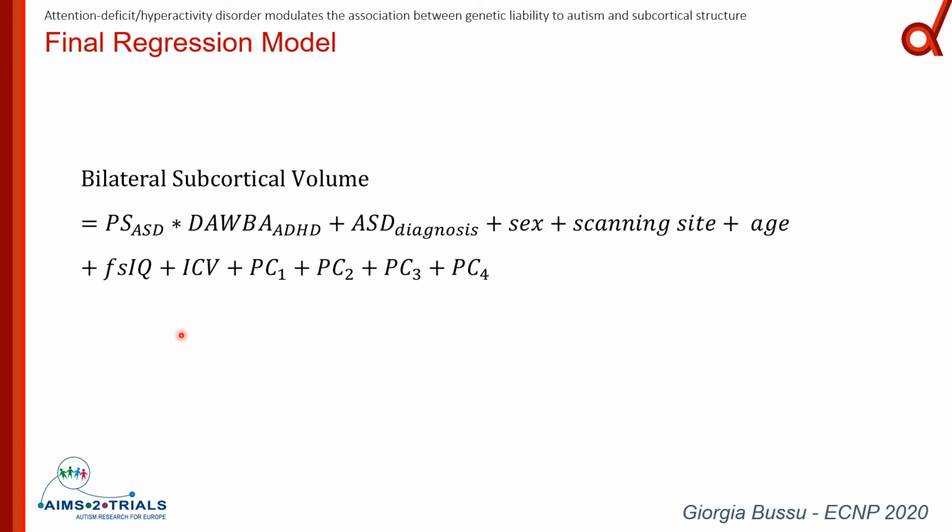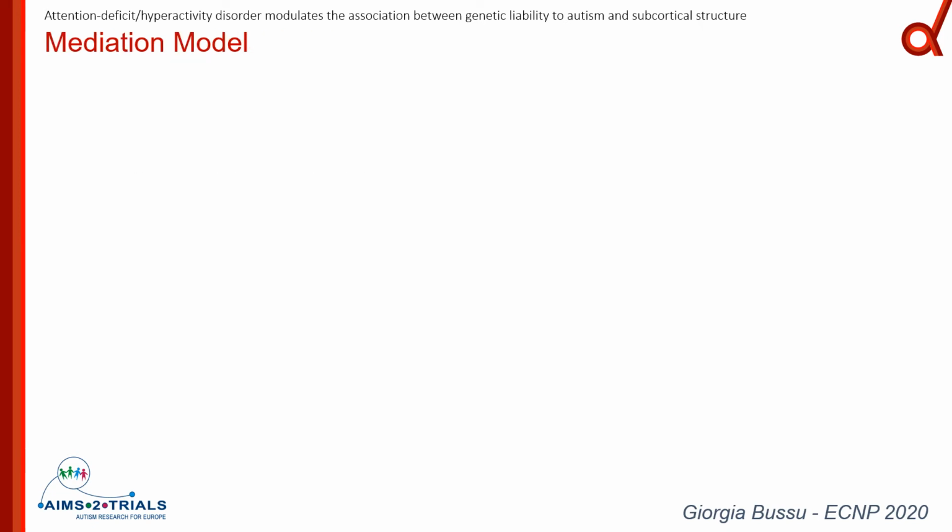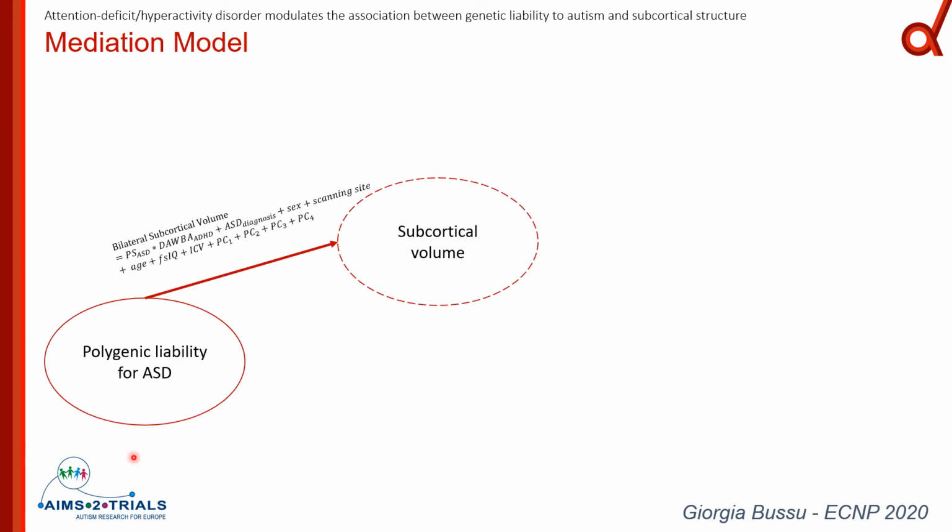And if the effect of polygenic scores for ASD on the volume was significant, then we moved on to a second level of analysis in which we tested the so-called mediation model. So basically, what I showed you before was just this first step in the mediation analysis, in which we establish whether there is an association between polygenic liability for ASD and subcortical volumes, but we want to know how this works in light of the core symptoms of autism.